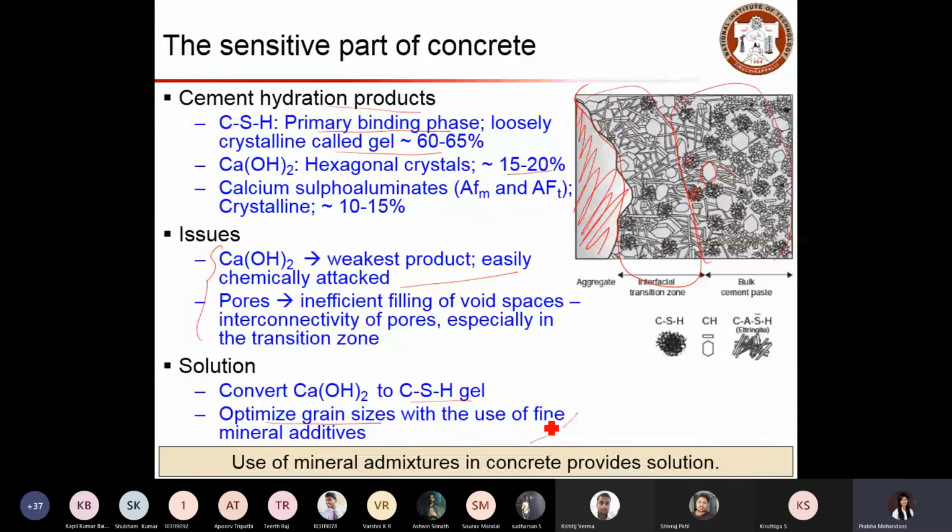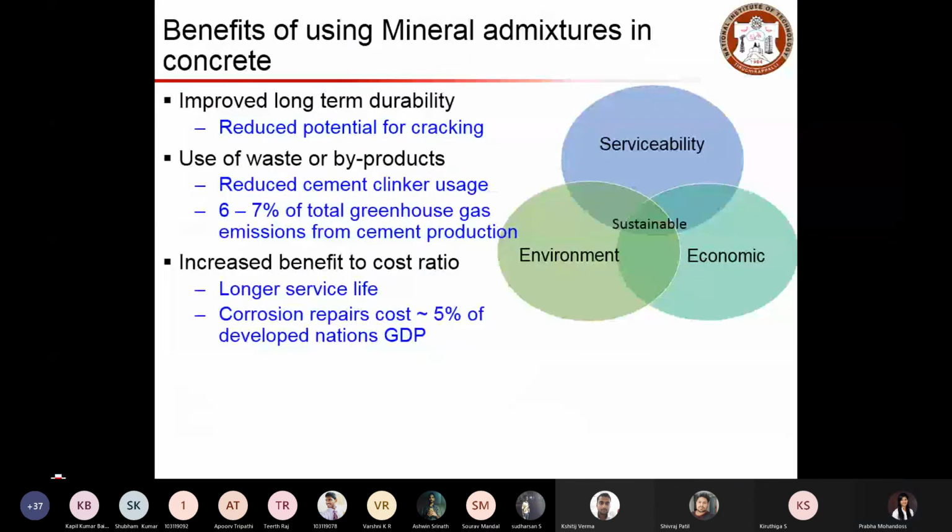Other benefits of using mineral admixtures in concrete are longer serviceability in terms of improved performance, so that we can obtain long-term durability, which will result in reduced potential for cracking. When the member is not cracking in a shorter duration, that enhances the durability performance and gives longer serviceability.